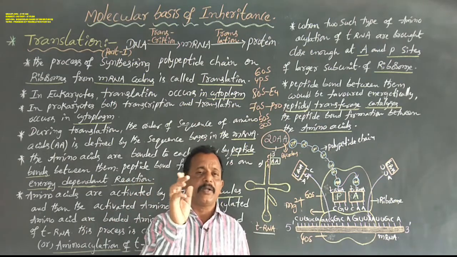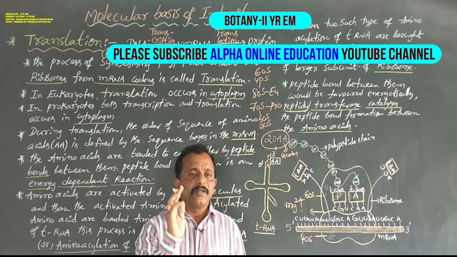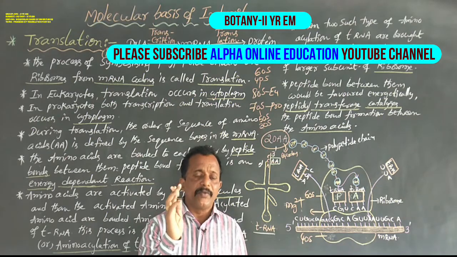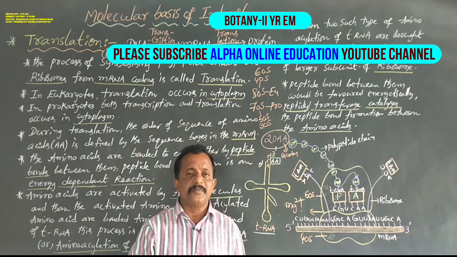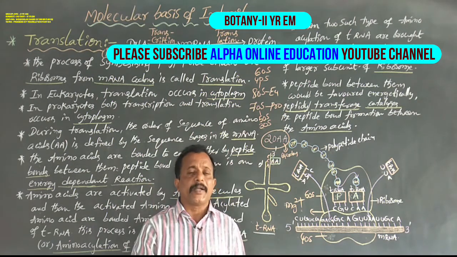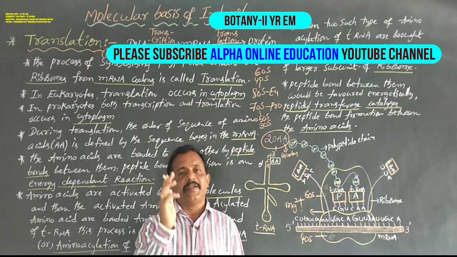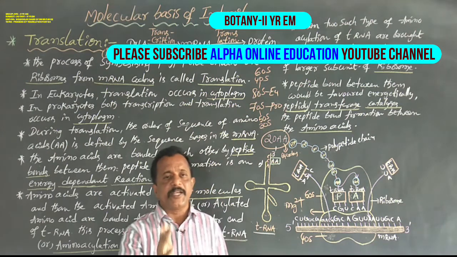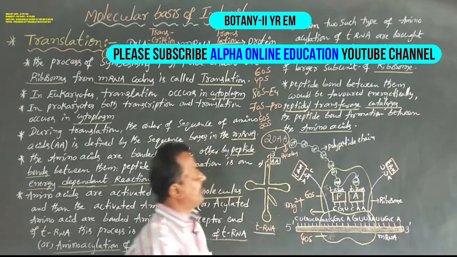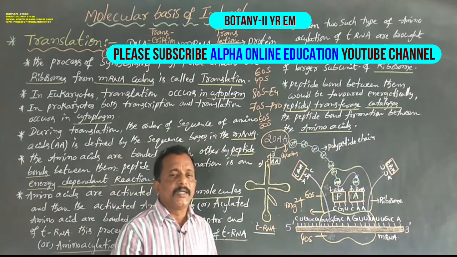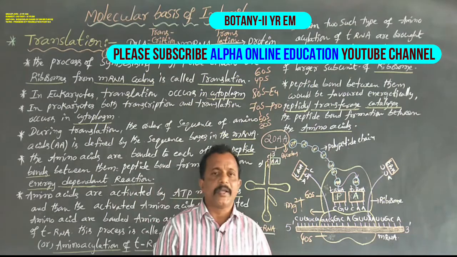This is very important here: a peptide bond is always found between the carboxyl group of the first amino acid and the amino group of the next amino acid, with the help of the enzyme peptide transferase. Okay now, thank you.